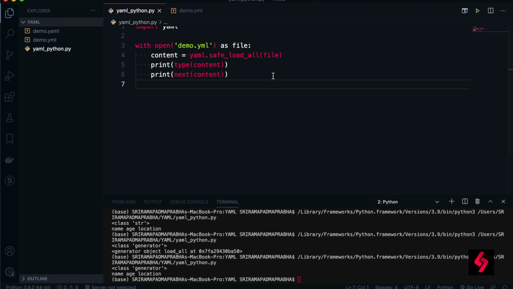So sometimes it's maybe risky when you're reading the data from different sources. Better to always go for the safe_load and safe_load_all functions, right? So that's about the load, how to read the YAML data. Also, for example, instead of demo.yml, if you give demo.yaml, it won't